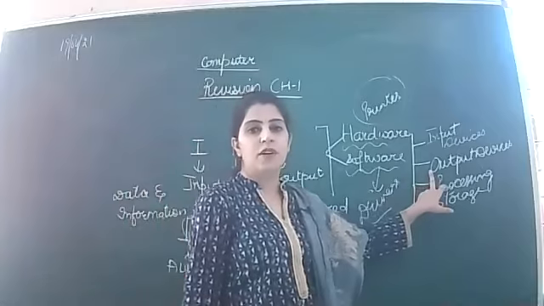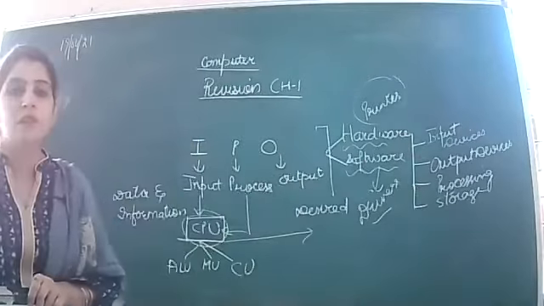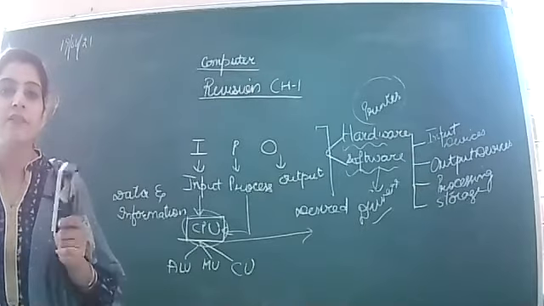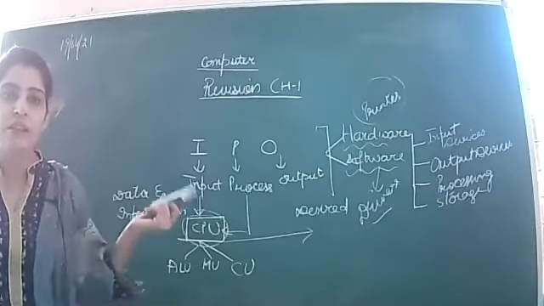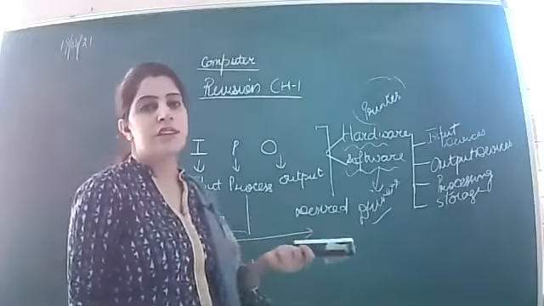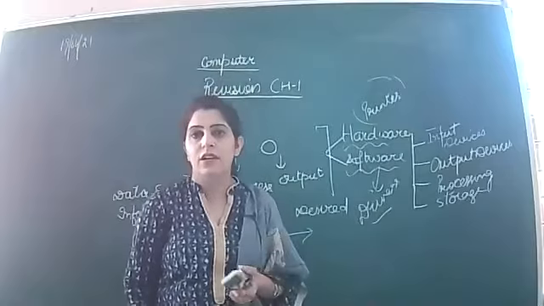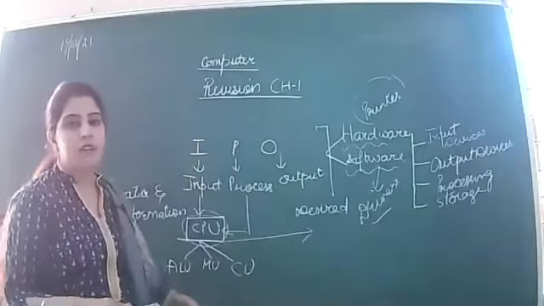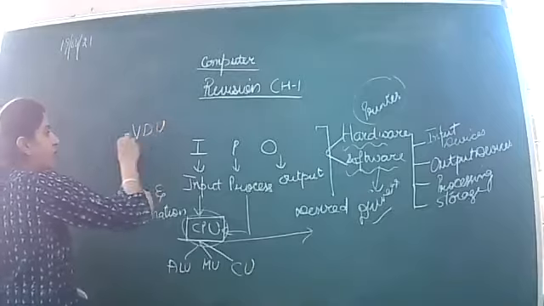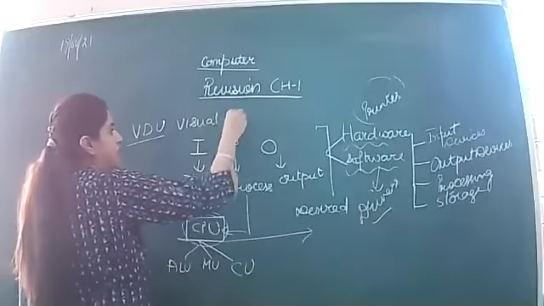After that, the output devices. Output devices, children, are those devices which are helpful in giving the output. You have done the processing, and the results of the processing will be given by the output devices. So various output devices are there. For example, monitor, printer, plotter, projector, right? So these are all output devices. Another name of monitor is VDU, that is visual display unit.